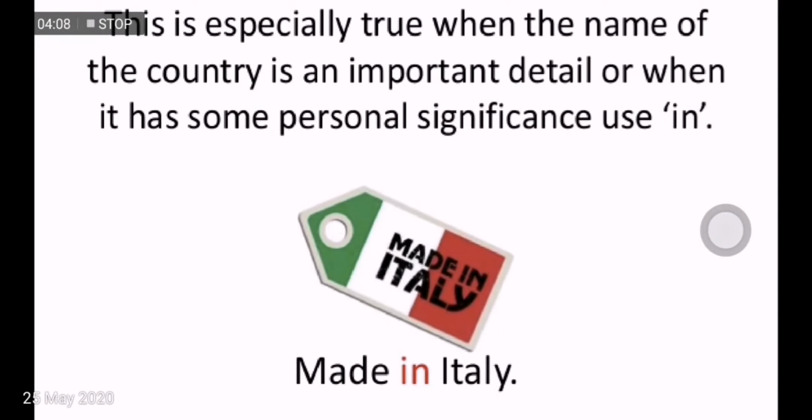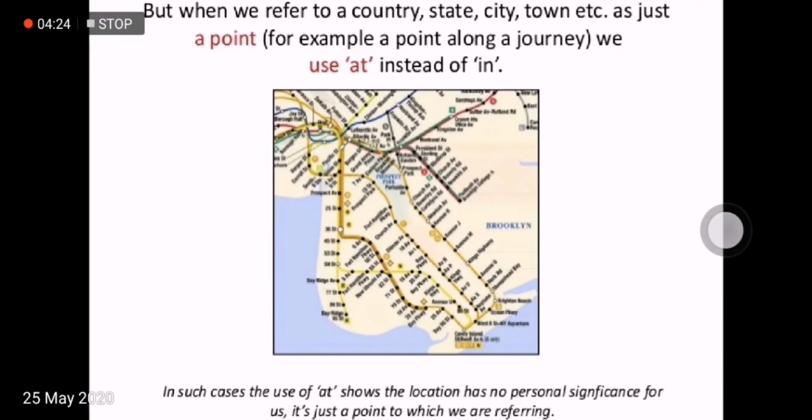This is especially true when the name of the country is an important detail, or when it has some personal significance. Use in. For example, made in China, made in Italy, made in Pakistan, made in India, made in Kashmir. But when we refer to a country, state, city, town, etc., as just a point, for example, a point along a journey, we use at instead of in.